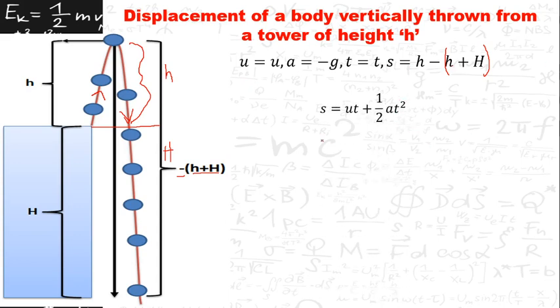So substituting these values in the equation S is equal to ut plus half at square, you will get the displacement here. So here minus h plus h will be cancelled and you will find minus h here. So minus h is equal to ut minus half gt square, or you will get a capital H is equal to half gt square minus ut. That is the displacement made by the body which is thrown vertically upwards from the height of a tower, h.